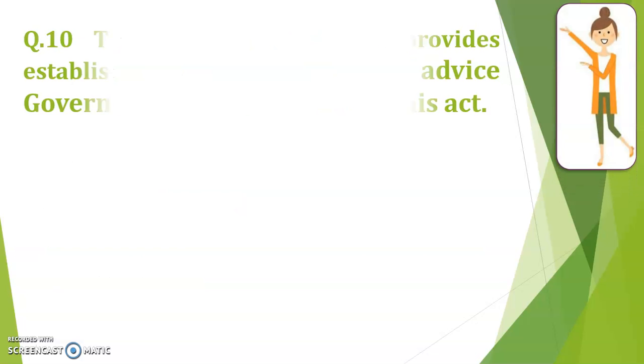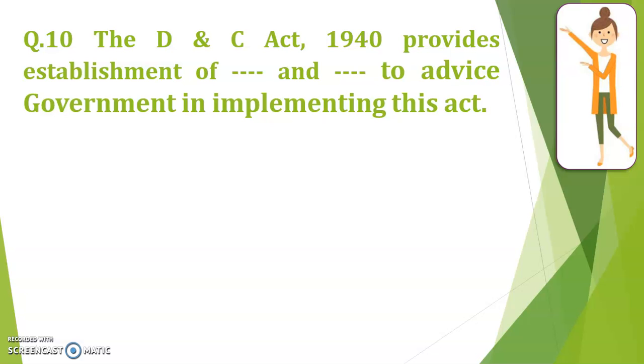That is the objective. Next question is, the D&C Act 1940 provides establishment of dash and dash to advise government in implementing this act. ये भी एक ऑब्जेक्टिव है कि D&C Act क्यों बना है? Not only to control the manufacture, sale, distribution and import of cosmetics, drugs and Ayurvedic, Siddha, Unani, homeopathy. It is not the only objective. It is a main objective.